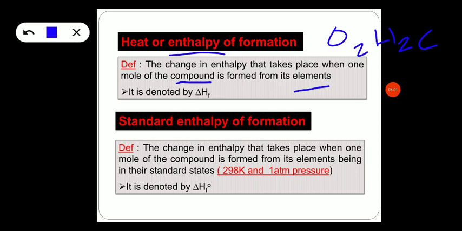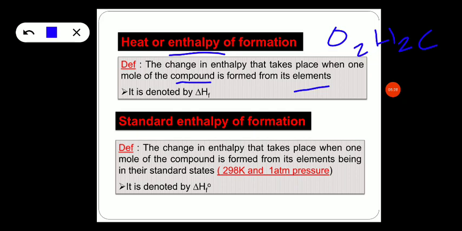So what is enthalpy of formation? The change in enthalpy that takes place when 1 mole of the compound is formed from its elements. It is denoted using the symbol delta H subscript f, where f stands for formation and delta H is change in enthalpy or change in heat. With this, let us understand what is standard enthalpy of formation.